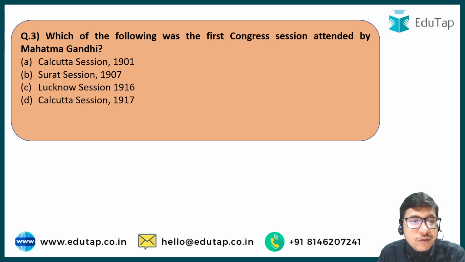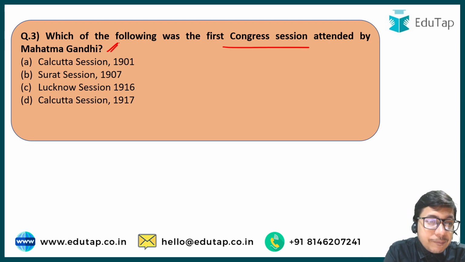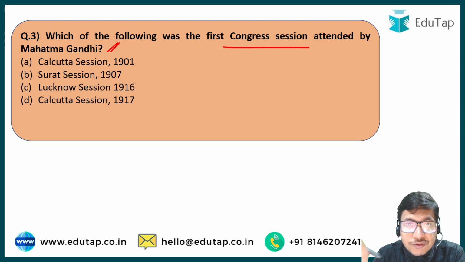Question number 3: which one of the following was the first Congress session attended by Mahatma Gandhi? Mahatma Gandhi ji attended the Congress session for the first time in which of the following years? This is the correct answer that you have to give. Option A is Calcutta session 1901. Option B, Surat session of 1907. Option C, Lucknow session of 1916. And option D, Calcutta session of 1917.